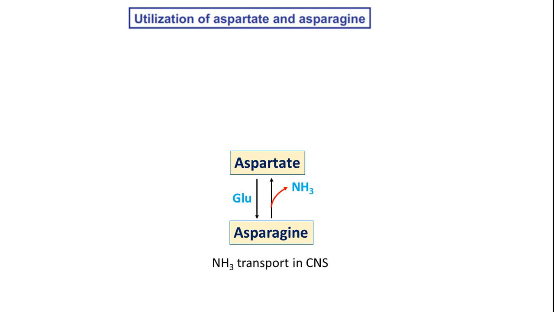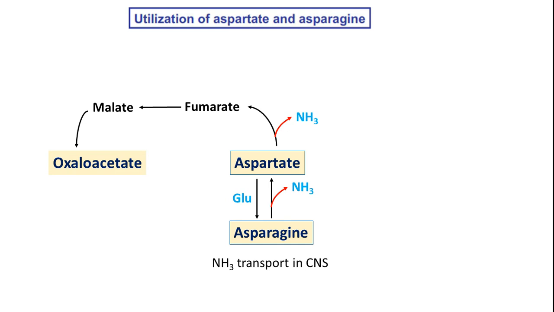This asparagine is a very important biomolecule for the transport of ammonia in the CNS, and aspartate can give away its amino group by converting to fumarate. Fumarate will be converted to malate, malate to oxaloacetate, and oxaloacetate will enter the gluconeogenesis pathway. In that way, both asparagine and aspartate are considered glucogenic.